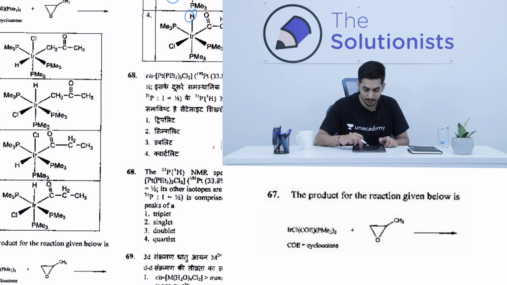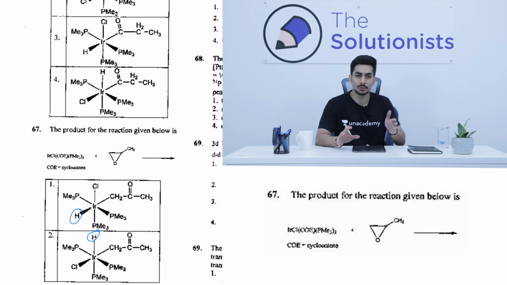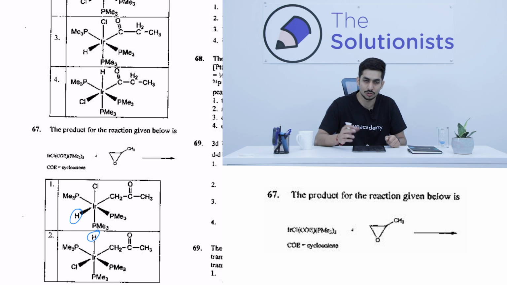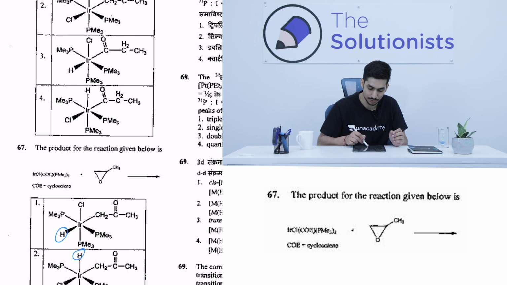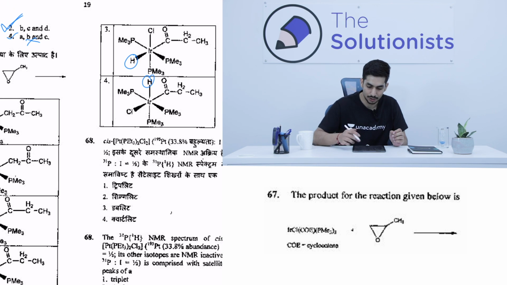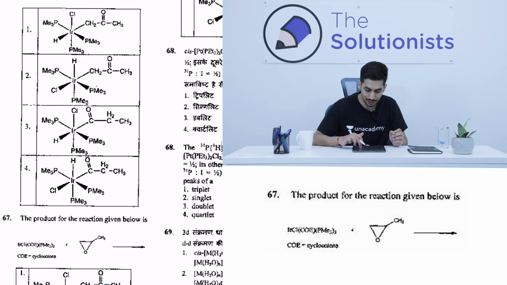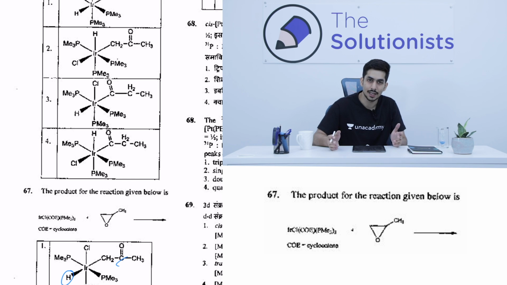Now what is the difference between the 4 options? This will help you in solving organometallic equations. Just go for the options first, to see what is the exact difference in the structure of the options, so that will give you an idea as to how the mechanism is proceeding. We have seen that the hydrogen is getting added to the metal, and the second thing is that there is definitely a formation of ketone-like structure, as you can see over here, right? And in this also, now there's a direct attachment of the ketone and there's an indirect attachment of the ketone. So these are the two variable options.